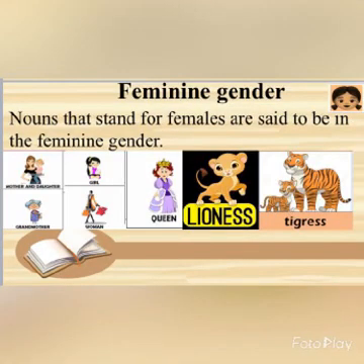Now, moving on to our next type, which is feminine gender. Nouns that stand for females are said to be in the feminine gender.